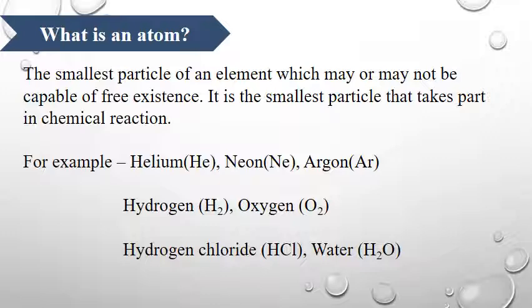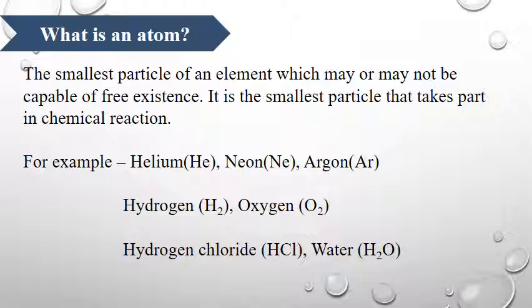For example, you can see we have helium, neon, argon. They are the smallest particles, and they exist in the free state. Next, hydrogen, oxygen. They are not capable of free existence. That's why they are in combined form.